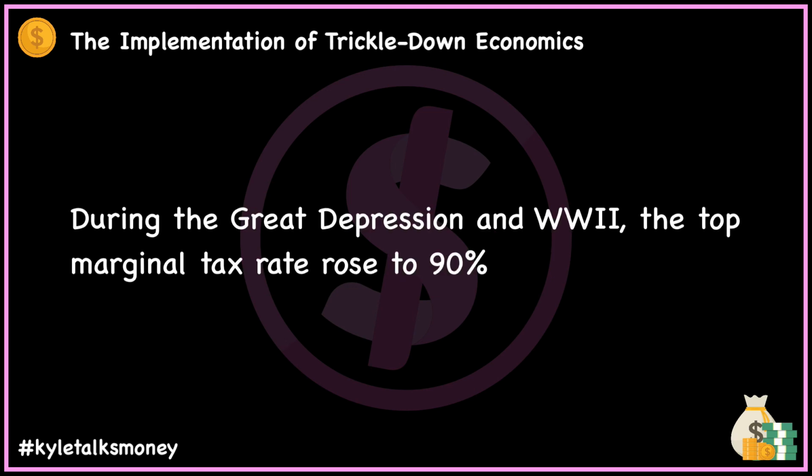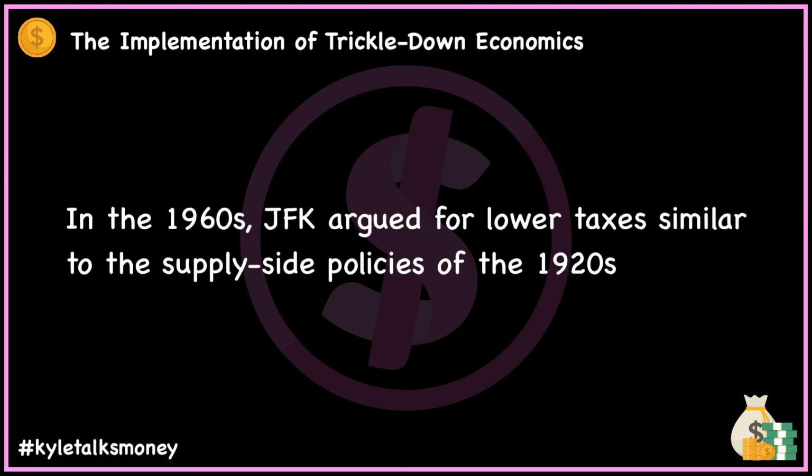Wealthy members of society who'd enjoyed the low marginal tax rates in the 1920s would see a dramatic reversal in the next 20 years. During the Great Depression and World War II, the top marginal rate rose to more than 90%. Enter John F. Kennedy, who was sympathetic to the idea behind supply-side economics. He argued that lowering taxes increases tax revenue, creates jobs, and increases profits. His tax cuts didn't pass until after he was assassinated, but Laffer argues that they had the positive effect on the economy that Kennedy had hoped for.